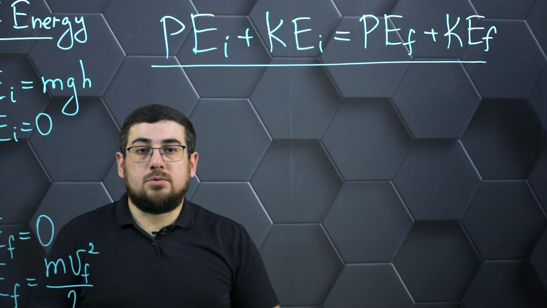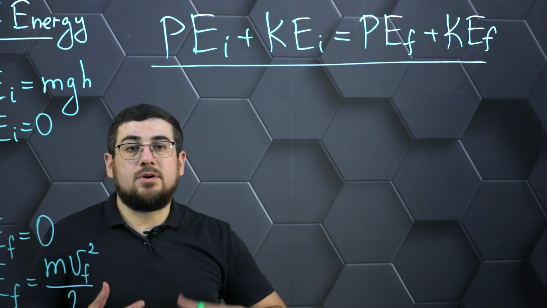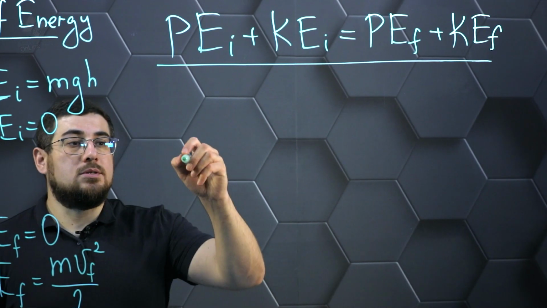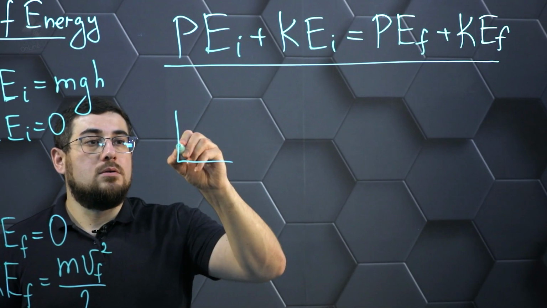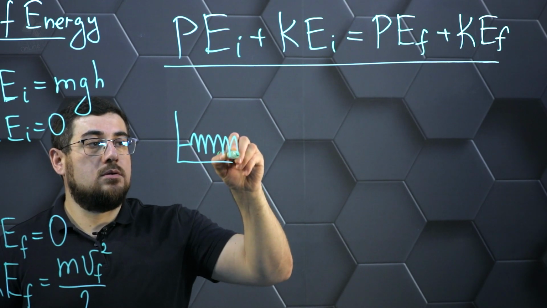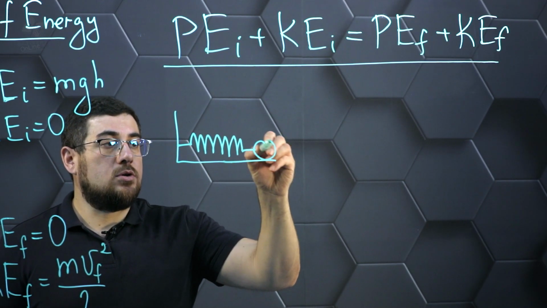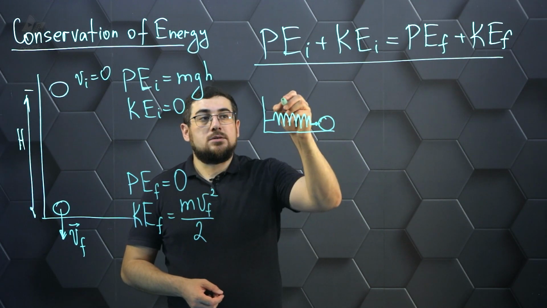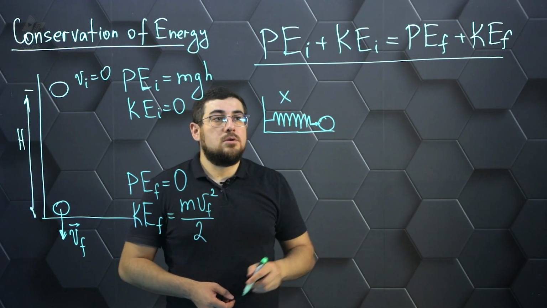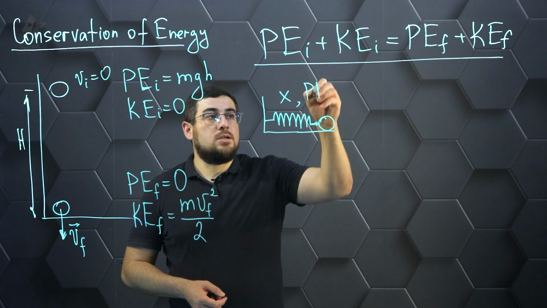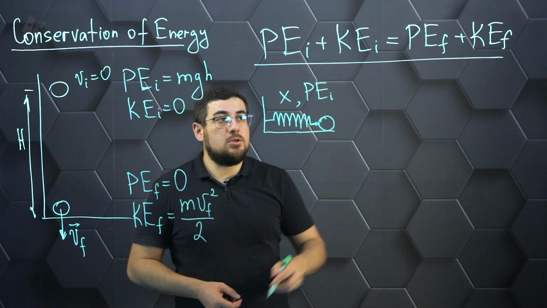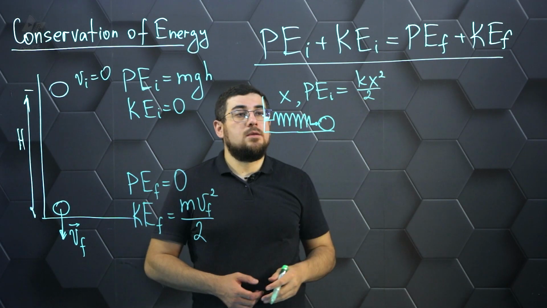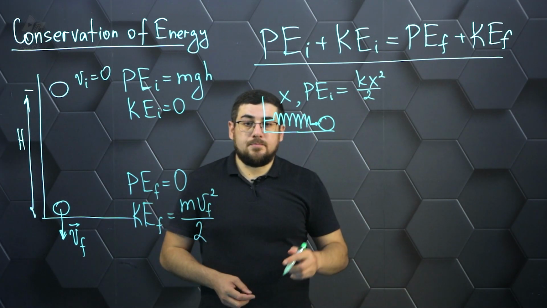We can consider another such case on the example of using potential energy of a deformed body, when we have a reserve of energy, for example, in a compressed spring. Spring to which, let's say, a ball is attached. That is, in this case, we have a certain deformation x, and accordingly, we have a certain potential energy at the initial time, which, as we know, is determined by the formula kx squared over two. The kinetic energy at that point in time is 0.